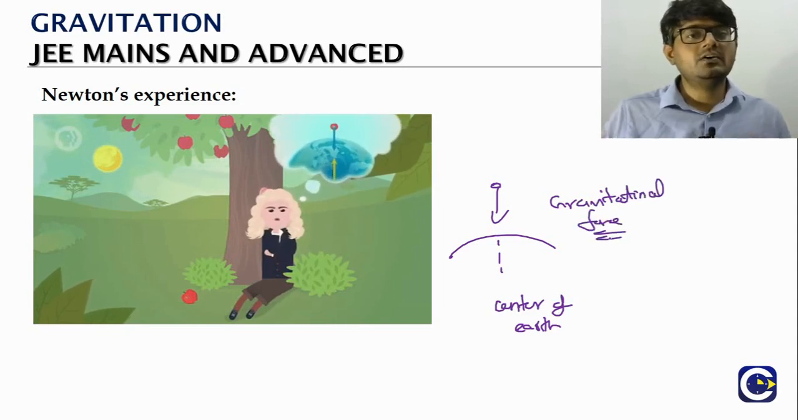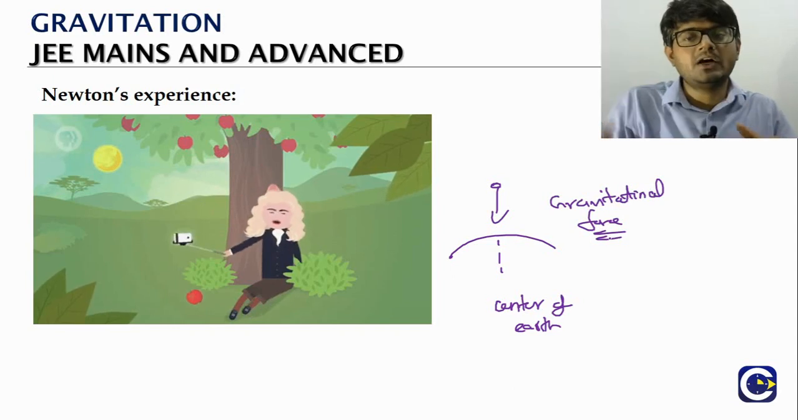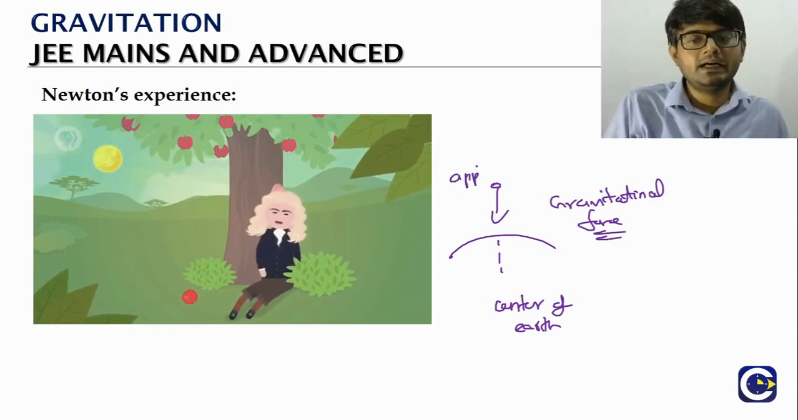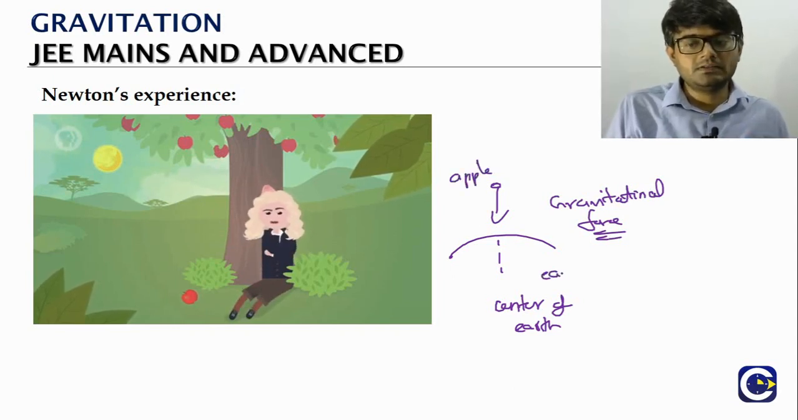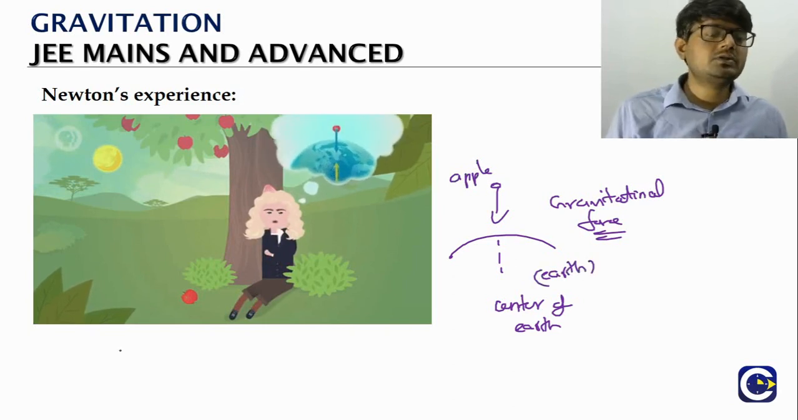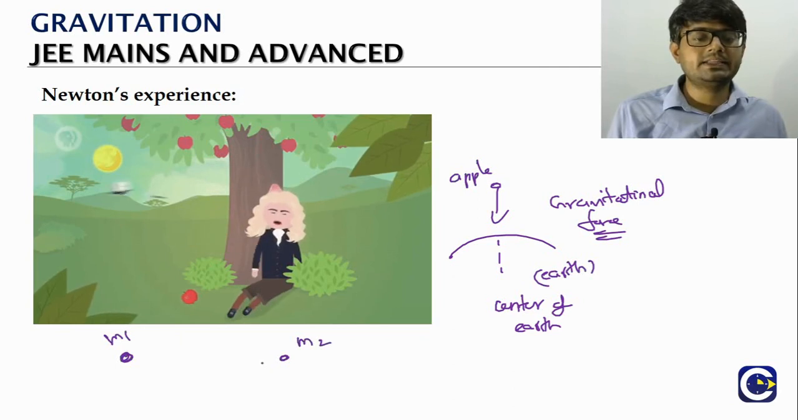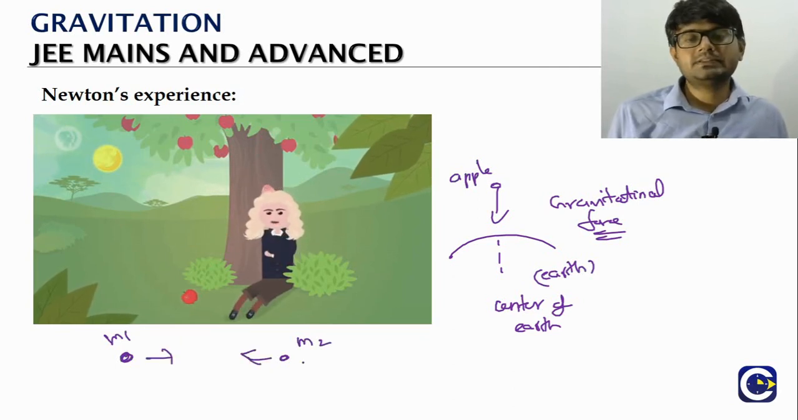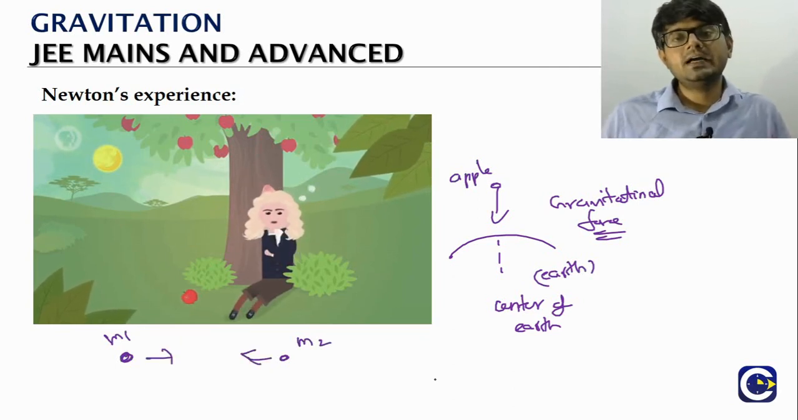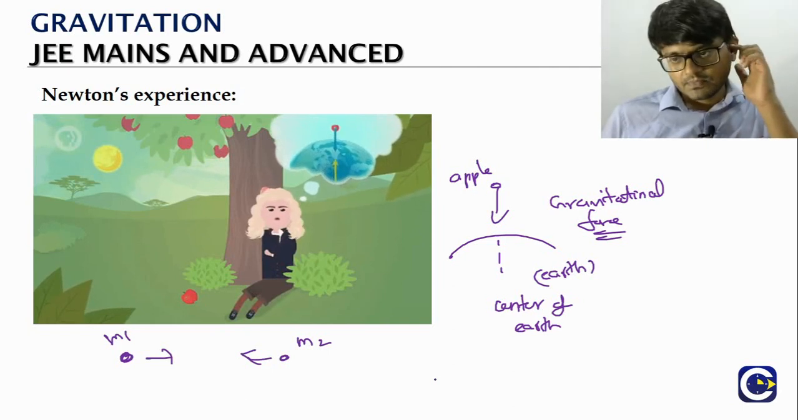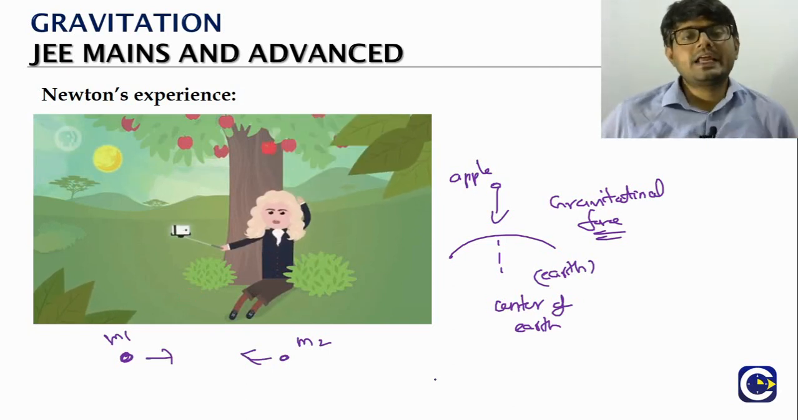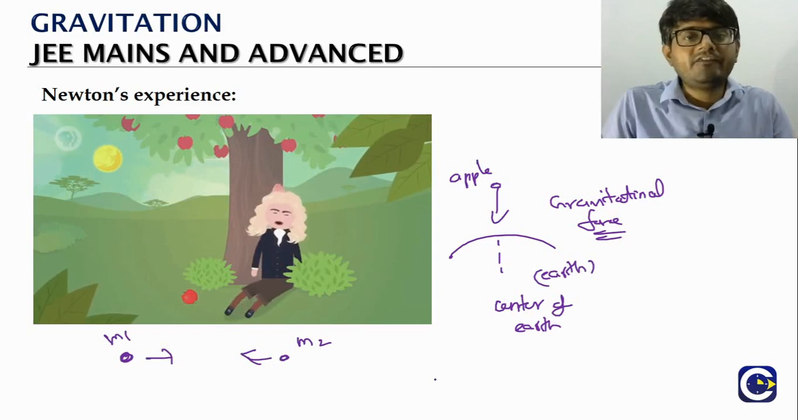This is the force that exists not only between an object like an apple and the earth here, but this force will exist between any two masses. So any two masses will attract each other because of their mass, and that's what we call the gravitational force. So Newton's law of gravitation quantifies this force.